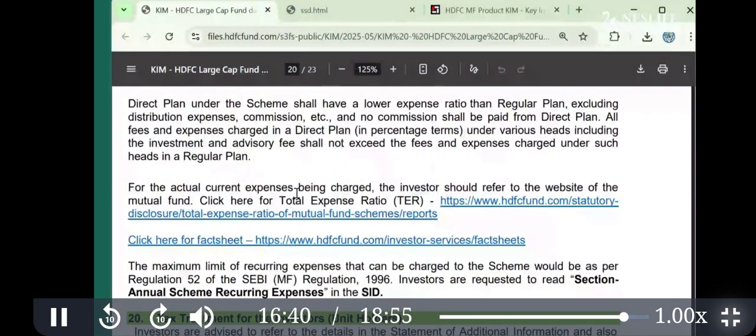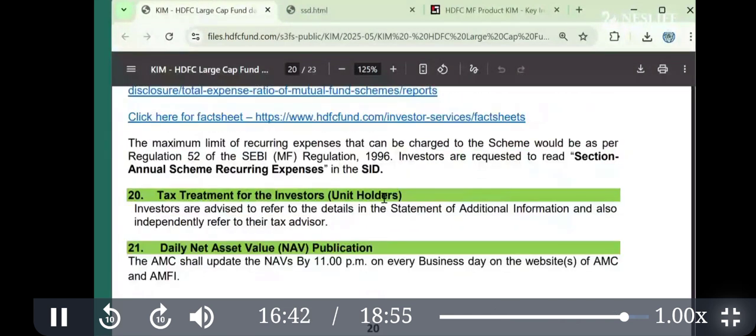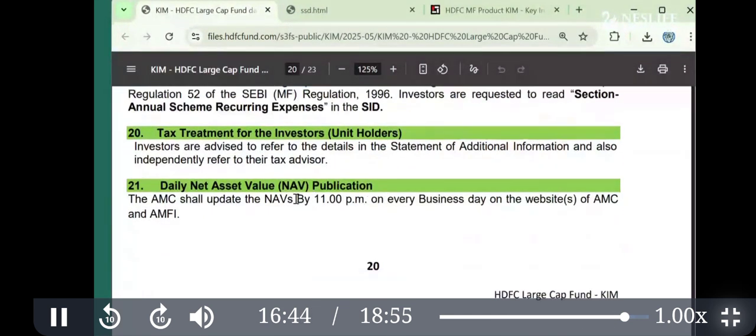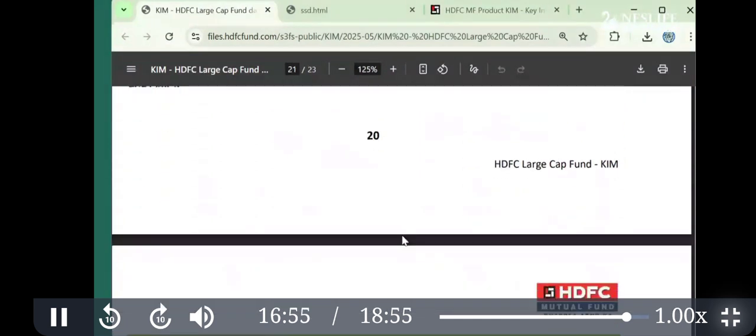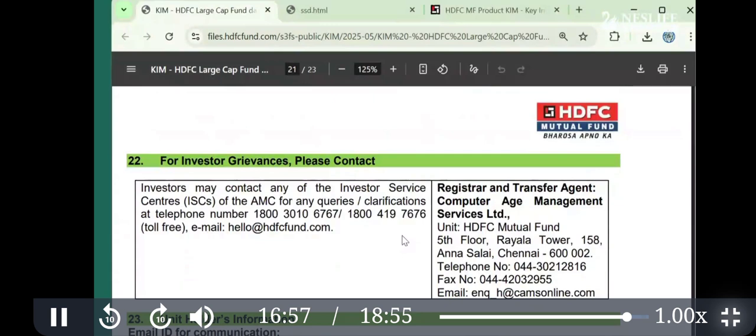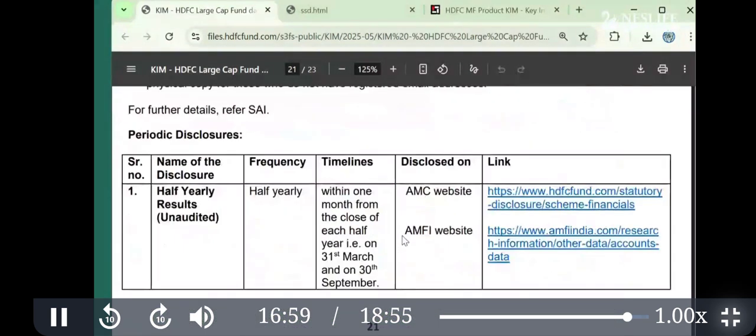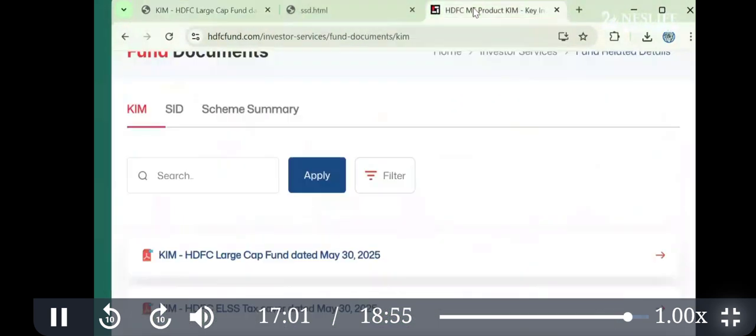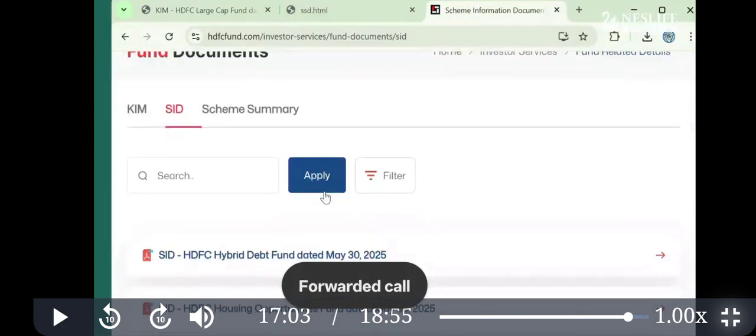Now, again, taxation. We'll also discuss taxation in detail. So this is NAV, net asset value, write down: net asset value is the price of one unit, and it is declared around 11 p.m. on the same day, or maybe it will be published the next day. And this is the key information, a little deeper.